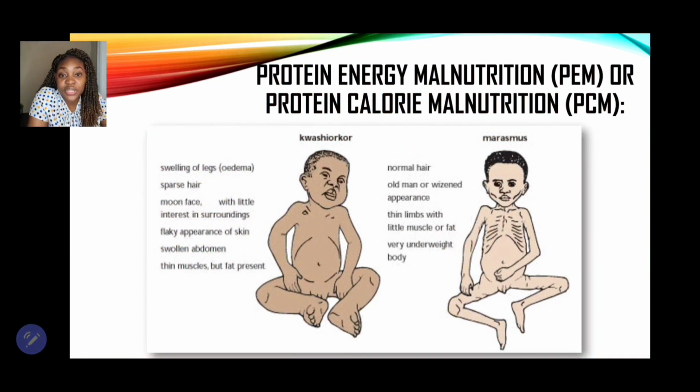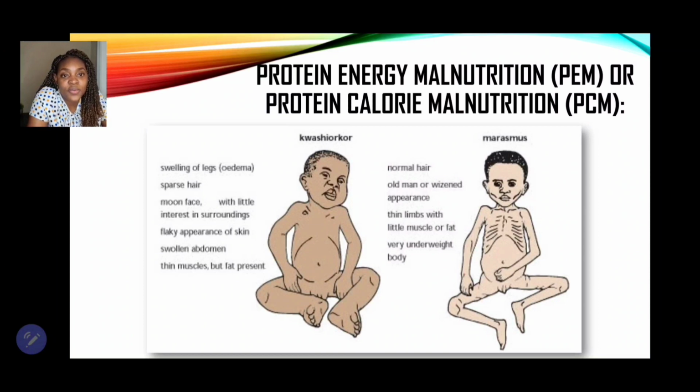Okay, now let us look at the health conditions associated with an improper intake of proteins. Now, the first condition that we're looking at is protein energy malnutrition, that we call PEM, right? Or we may say protein calorie malnutrition, right? We can use these terms interchangeably. And an example of these conditions, so when we're lacking protein in the diet, it can cause these diseases, which are kwashiorkor and marasmus, right? And these illnesses or diseases only happen to children, or we may say toddlers, right?